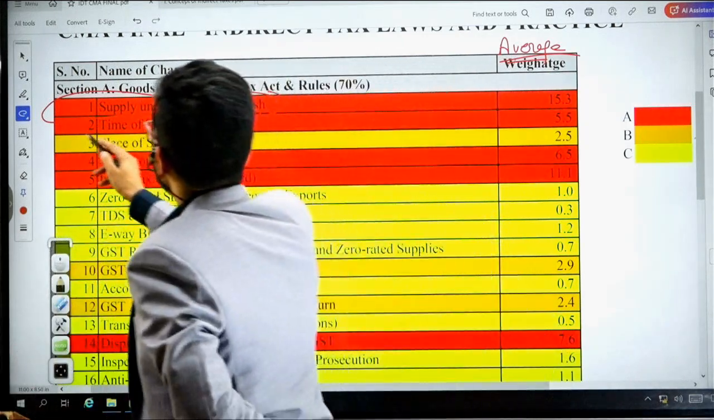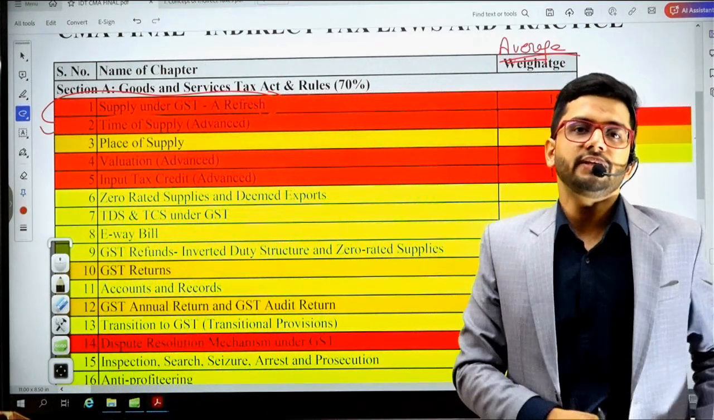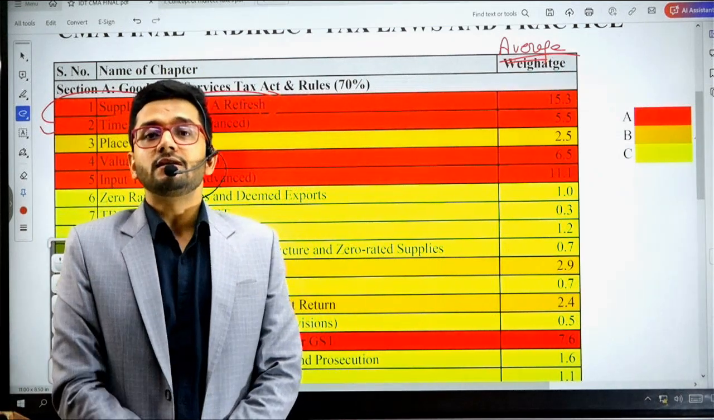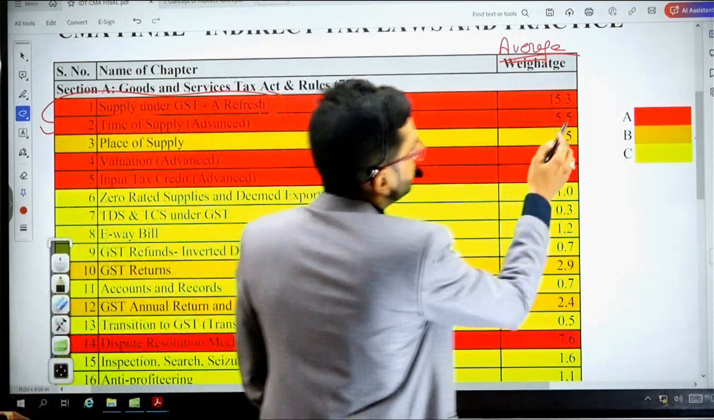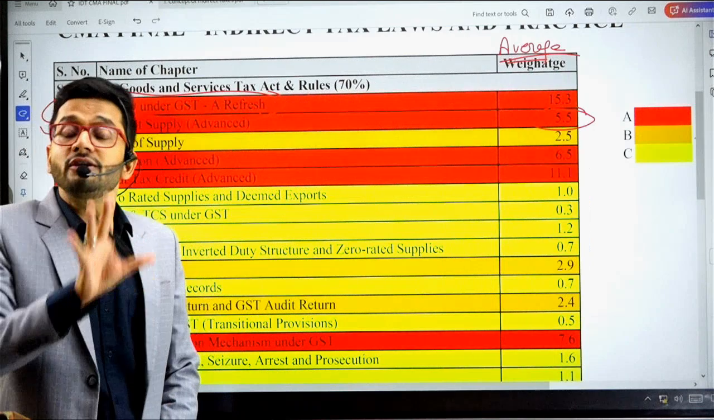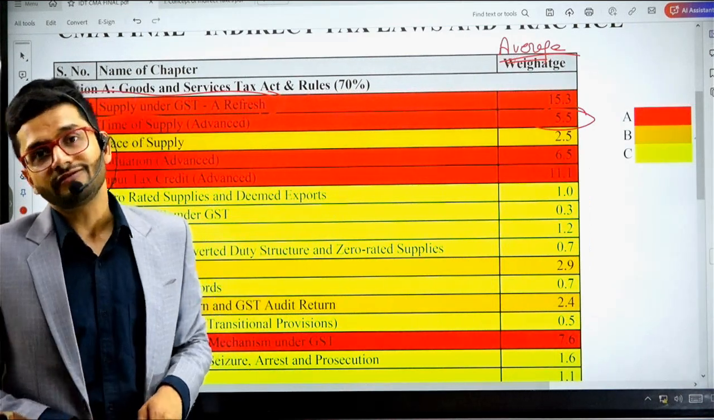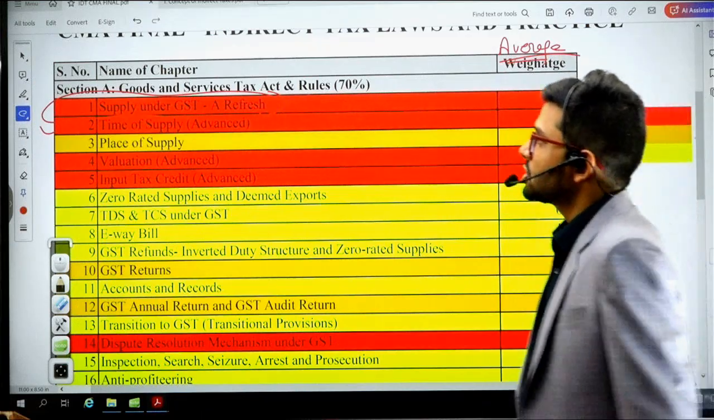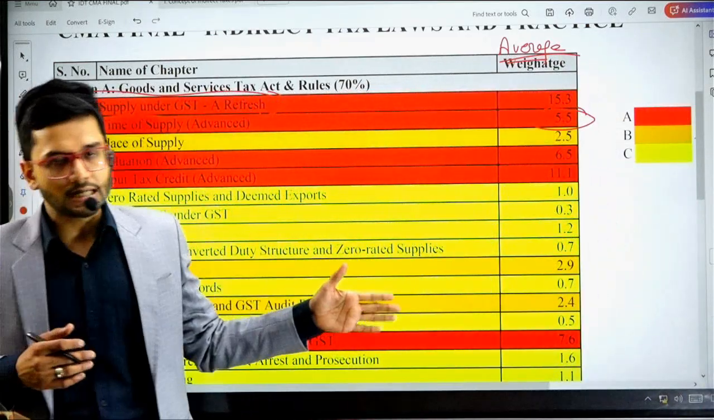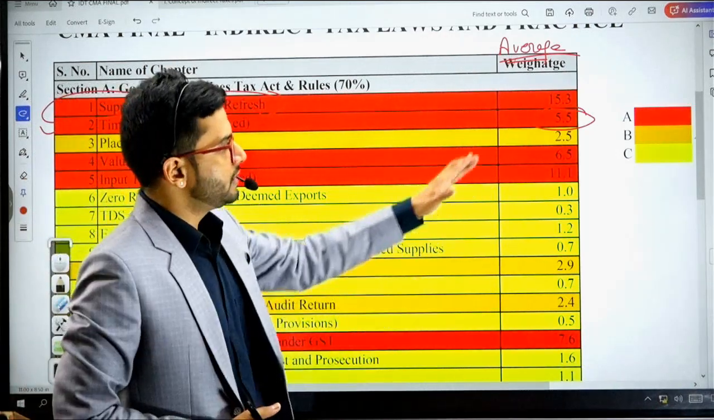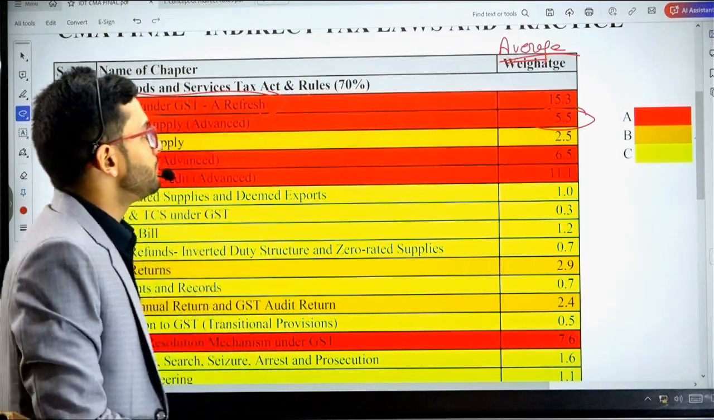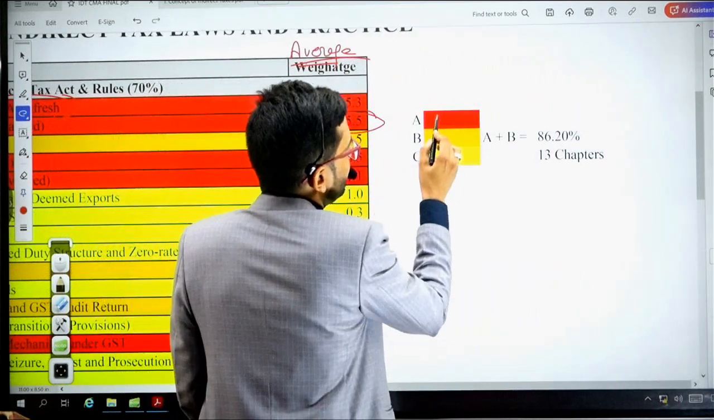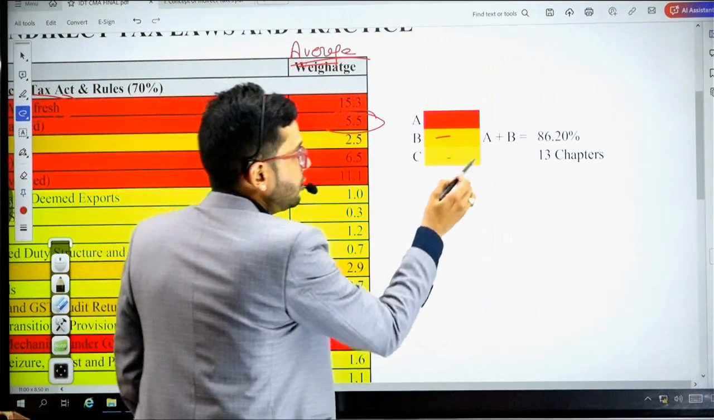Second one is time of supply. Time of supply means that we are going to study how to determine the time of supply. What is the time when the supply has taken place, that we are going to study. It again is appearing for 5.5 marks in the last 10 attempts of examination. Again, I've categorized it as category A chapter. So any chapter which has come in past examinations for more than 5 marks on an average is a category A chapter. So red is category A, orange is category B, and yellow is category C chapter.